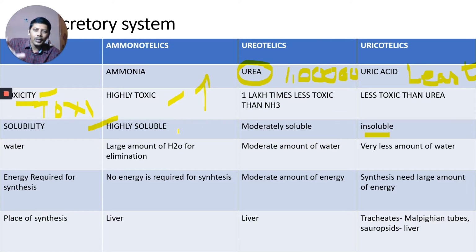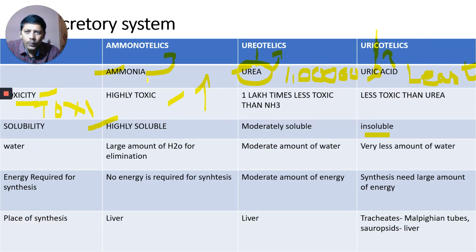What is the highly soluble among these three? Here I am comparing ammonia, urea, uric acid. Animals which excrete ammonia are called ammonotelics, which excrete urea are called ureotelics, which excrete uric acid are called uricotelics. See here.